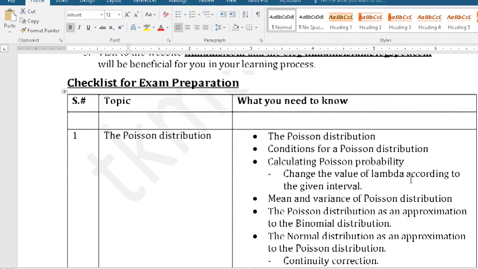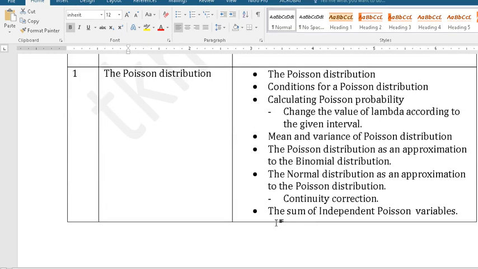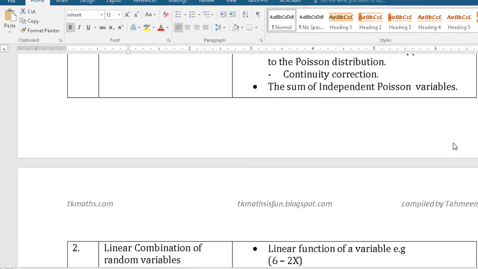In Poisson distribution, you need to know these concepts. What is Poisson distribution? What are its conditions? And don't forget to change lambda when the interval changes. Mean and variance of Poisson distribution, Poisson distribution as an approximation to the binomial, normal distribution as an approximation to Poisson distribution, continuity correction, when you apply it, and the sum of independent Poisson variables. These are the concepts you have to revise in Poisson distribution.